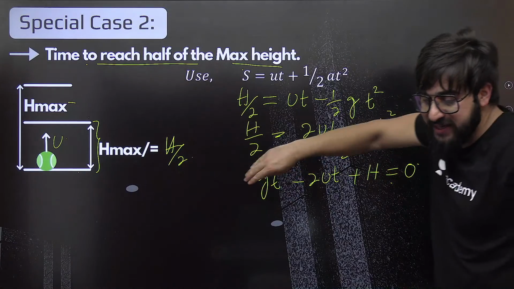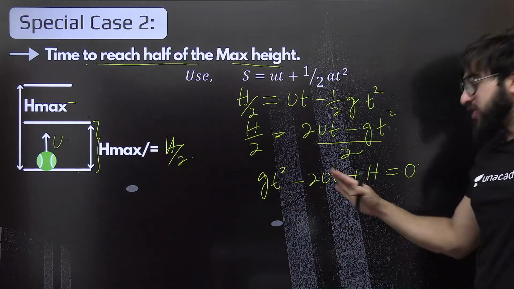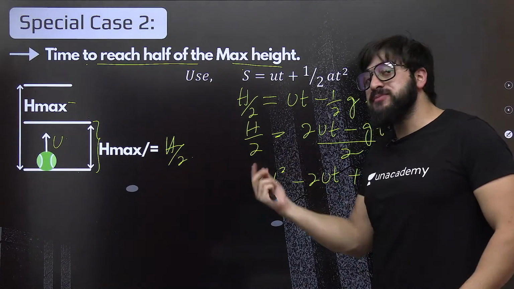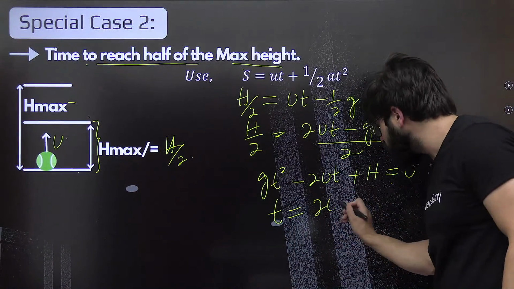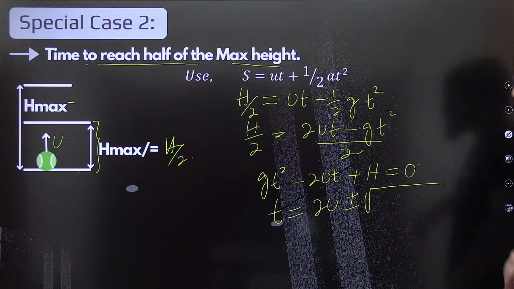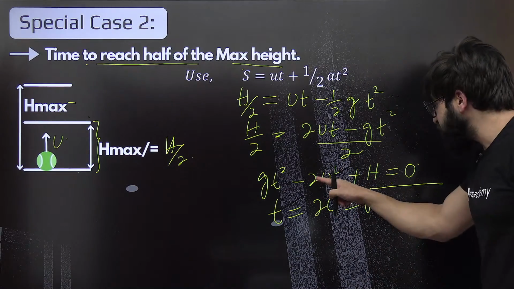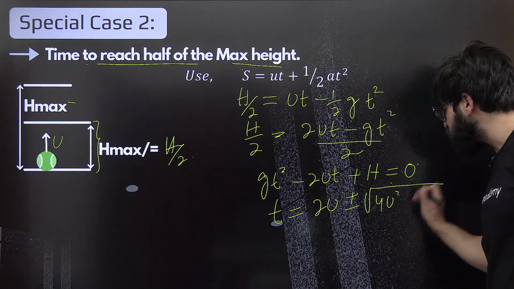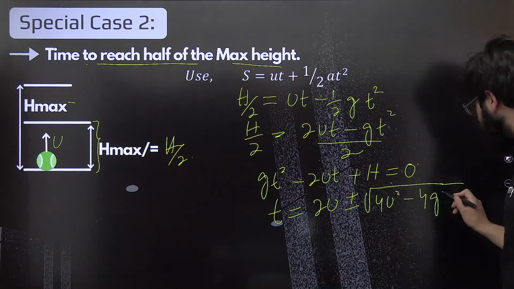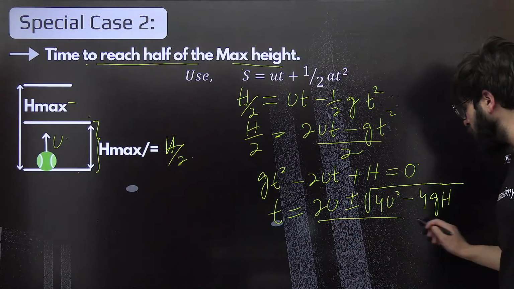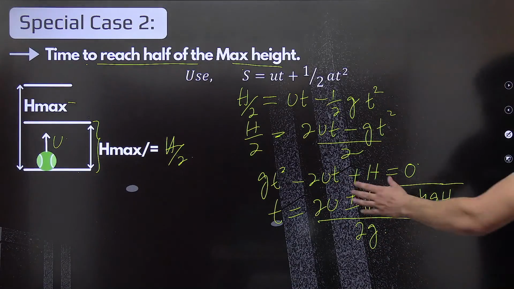So we got this quadratic equation in terms of t. Now let's find the roots. t is nothing but minus b, that is 2u, plus minus the root of b square, that is 2u square, 4u square, minus 4ac. What is a? That is g. What is c? That is h. Upon 2 into a, that is 2 into g.